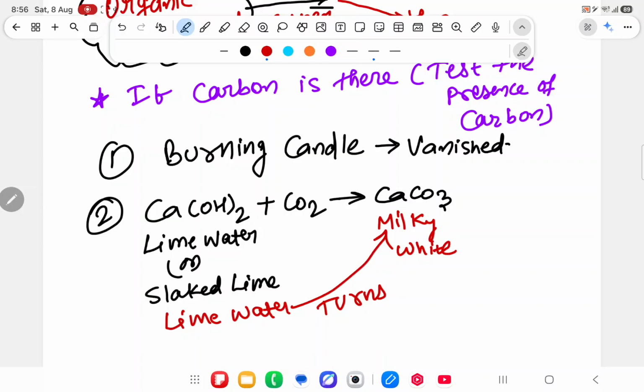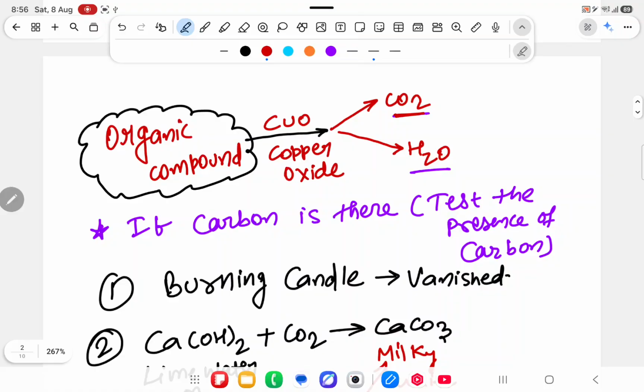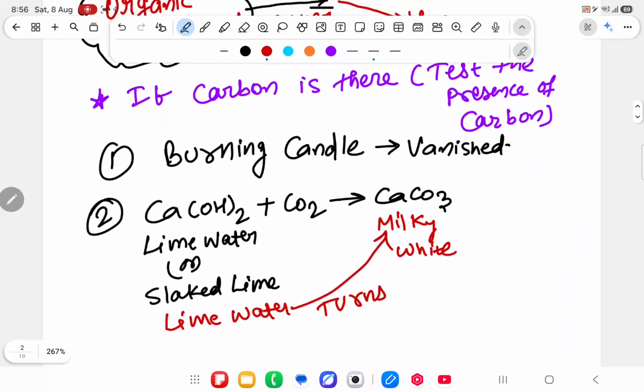So if you pass that gas through lime water and the color turns milky white, you will say yes, that gas is carbon dioxide. It means that the organic compound releases carbon dioxide, so it contains carbon. The test for presence of carbon is done by the Liebig method.